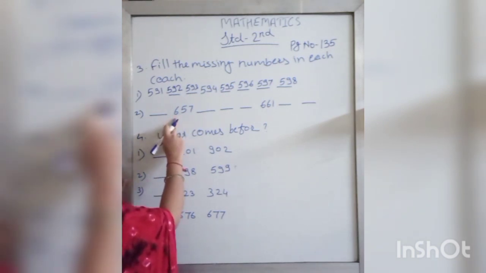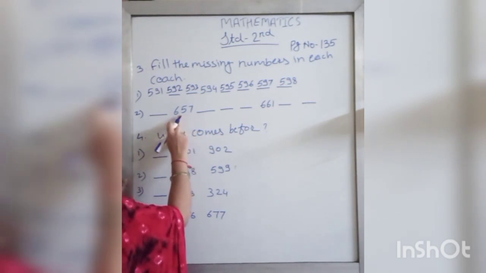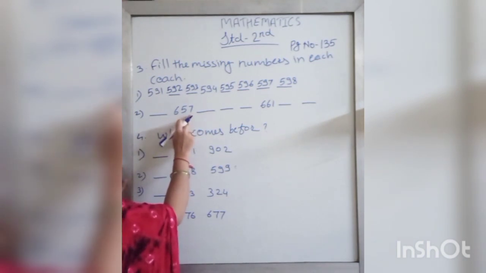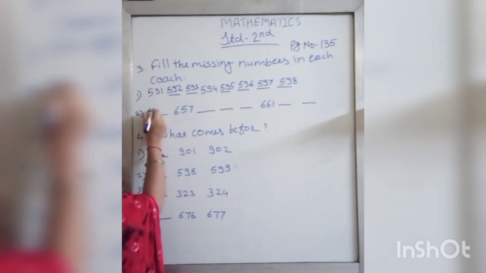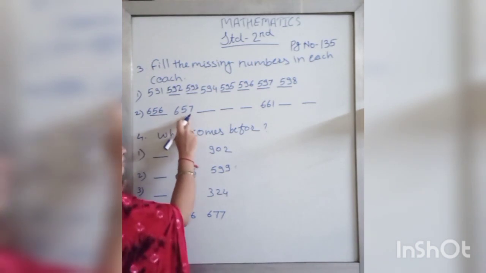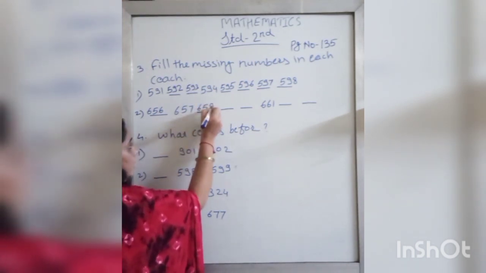See the next one. The number is given 657. What we write before 657? Before 7 what comes? 6. So 656. Then 657. Then 658.